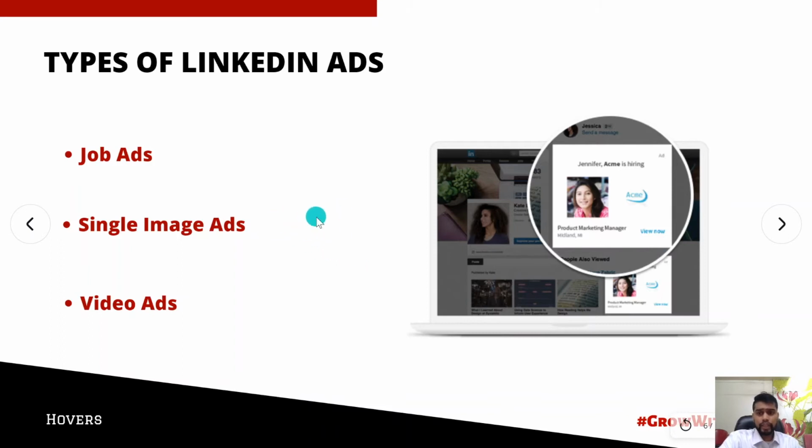The second type of LinkedIn ads is single image ads. This is mainly very popular on all other platforms, but LinkedIn has given this as well. The third is video ads. I personally have not seen many video ads on LinkedIn, but they are going to gain a lot of popularity now that LinkedIn has started stories. Maybe they will start some short professional video platform as well. So for sure, LinkedIn video ads are going to grow.